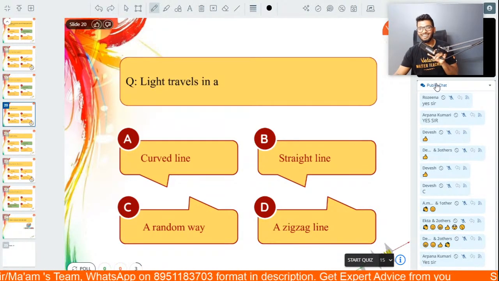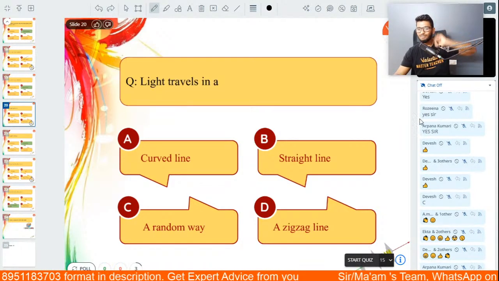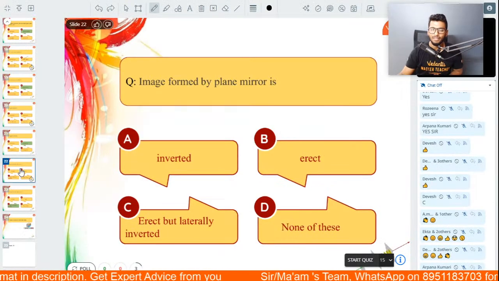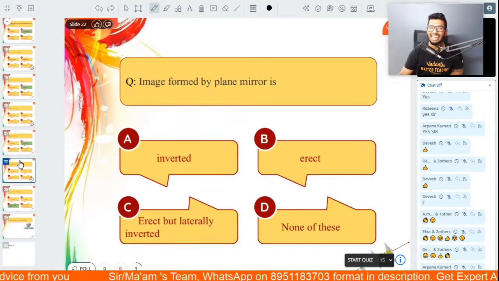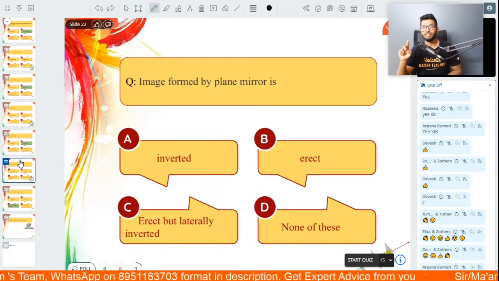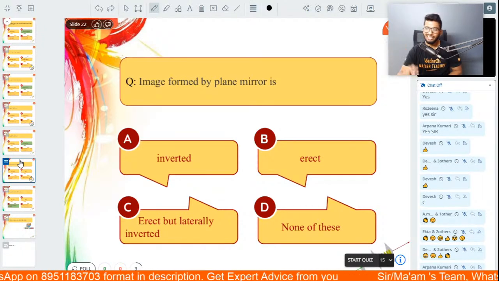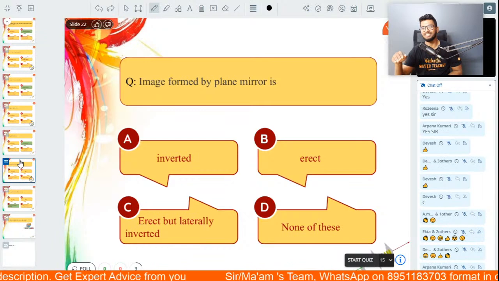Let's do it. All right, one last question. I believe that is the last question, and see if we can repeat this 100% one more time. The question is: the image formed by a plane mirror is inverted, erect but laterally inverted, or none of these?